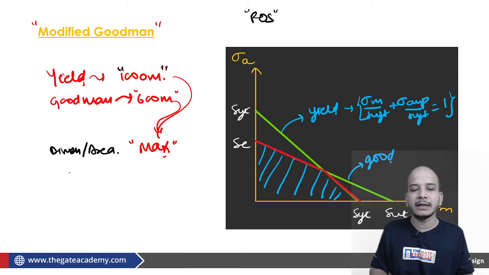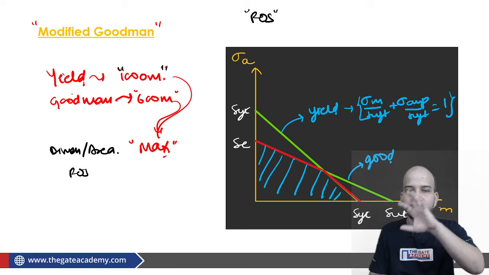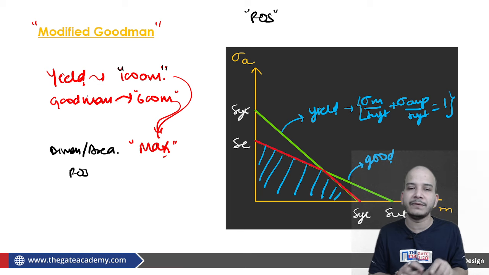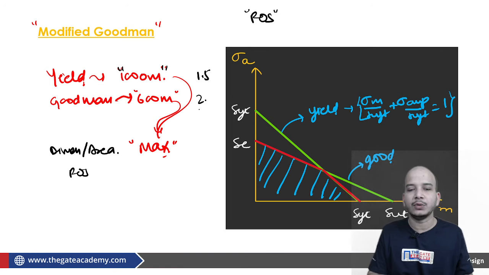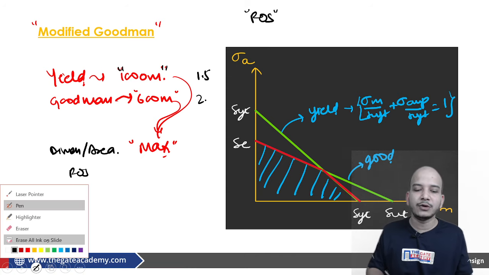And if I ask what about factor of safety, say factor of safety you have calculated corresponding to every given data, a particular value. Now factor of safety came out to be 1.5 from the yield line, and factor of safety as per Goodman came out to be 2. Now what will be your answer? It should be the minimum of the two.